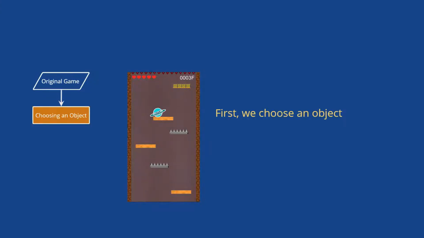First, we have to choose an object from the game. There are many objects to choose from, such as platforms, the character, the remaining life, and so on. Different objects result in different candidate illusions later. Here, let's choose the platform.